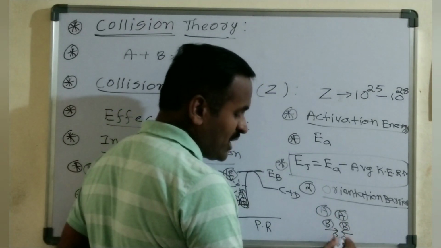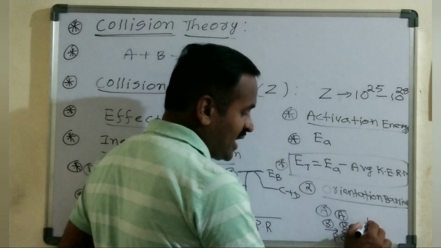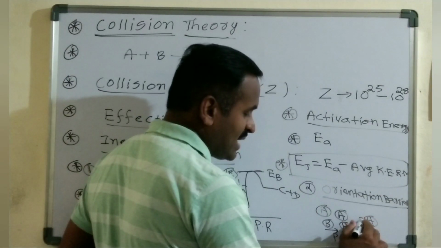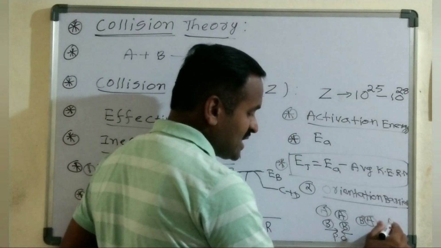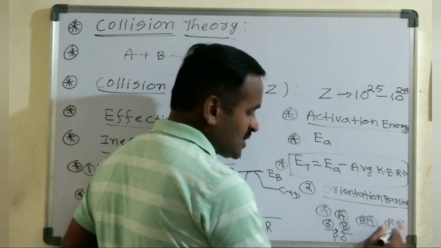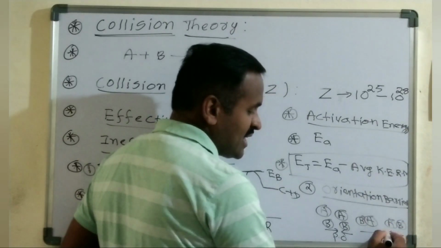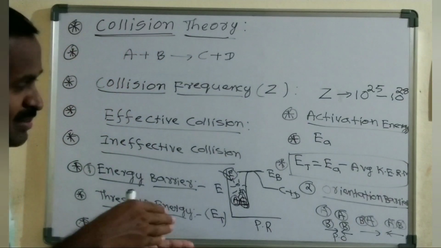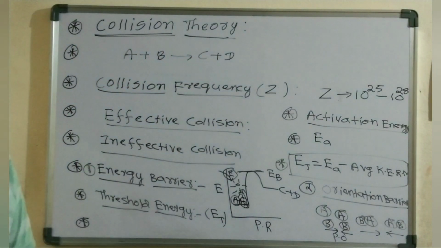This kind of orientation is a proper orientation. And if A is in front and B is at the back, here it is A and here at the back is B. If A and A only can make the collision, the back B will not make a collision with the other B.